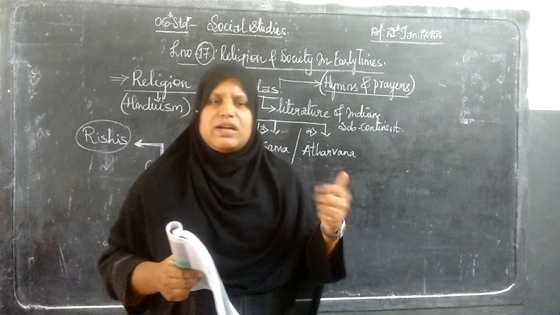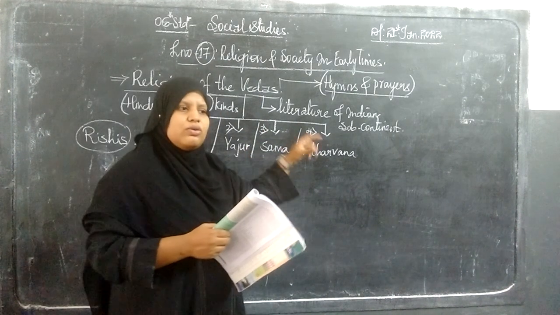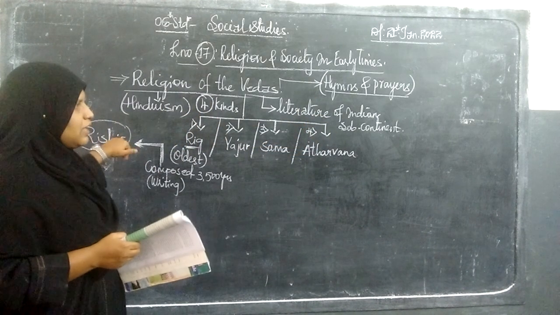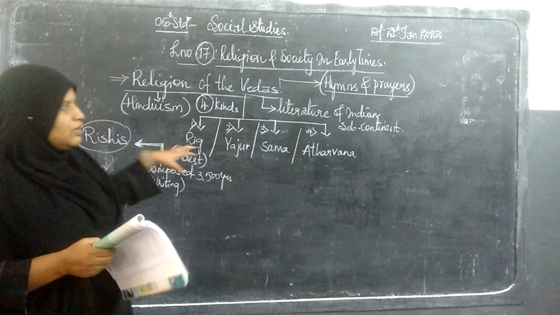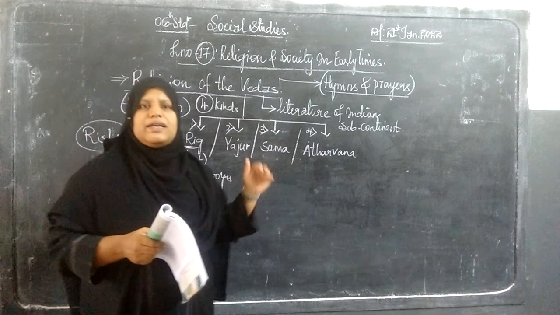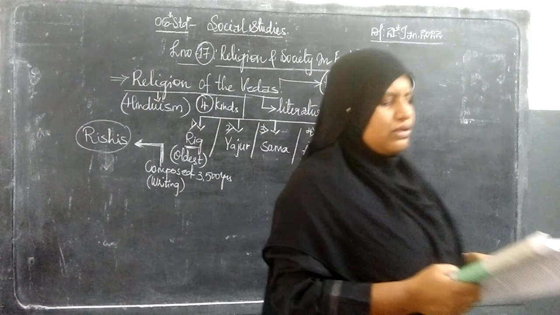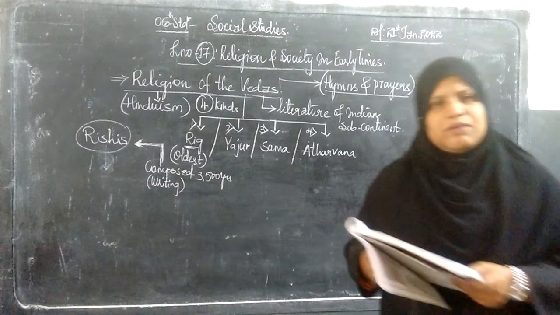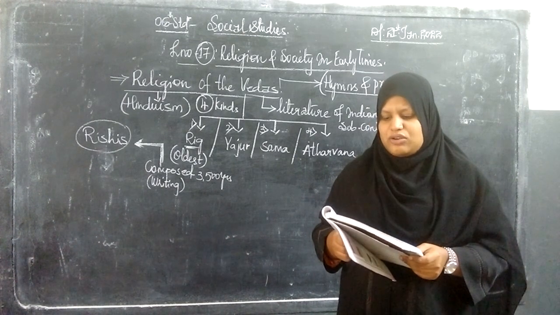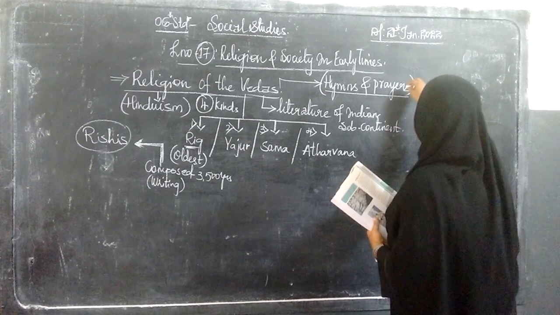So that is what the hymns and prayers are. They were written down by the Rishis. Out of these, the Rig Veda is the oldest, composed nearly 3,500 years ago. The hymns are in praise of various gods and goddesses.